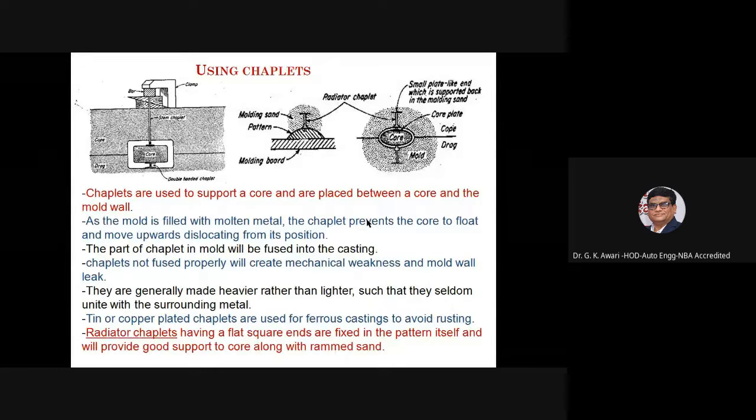A chaplet not fused properly will create a mechanical weakness and a mold wall leak. These are generally made heavier rather than lighter, such that they seldom unite with the surrounding metal. Okay. Tin or copper plated chaplets are used for ferrous casting to avoid rusting. Radiator chaplets having flat surface ends are fixed in the pattern itself and will provide good support to the core along with the rammed sand.